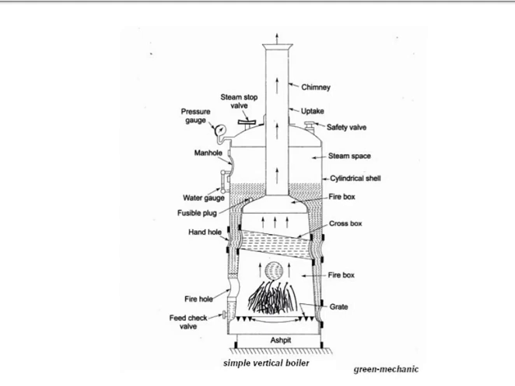Here we are going to discuss all the mountings of the boiler, which are essential to run the boiler safely and are used for the control of the boiler. So let me discuss them one by one. Steam stop valve: the stop valve is used to regulate the flow of steam to the turbine or any other process.